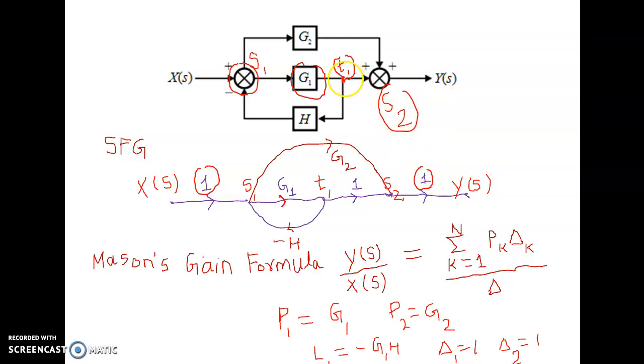Now this takeoff point T1 is a feedback that is connected to S1, and the sign here is negative. This is very important.